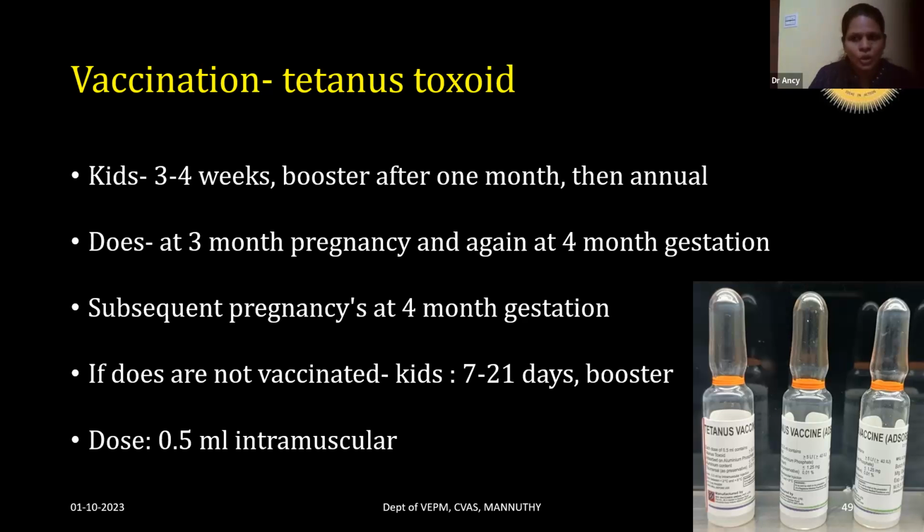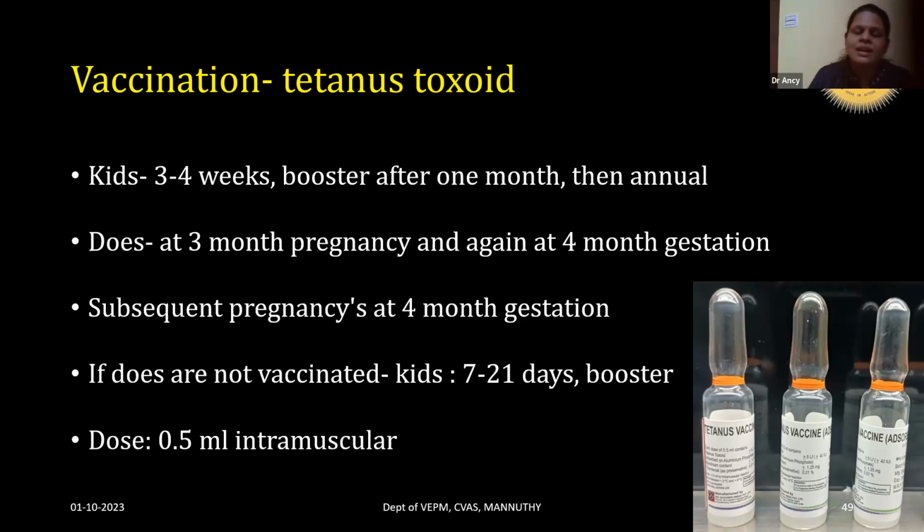And for the pregnant goats, if they are becoming pregnant for the first time, a dose of tetanus toxoid should be given at the 3rd month of pregnancy. And again, at the 4th month of gestation, a dose should be given. But in the subsequent pregnancies, at the fourth month of gestation, one tetanus toxoid is enough.